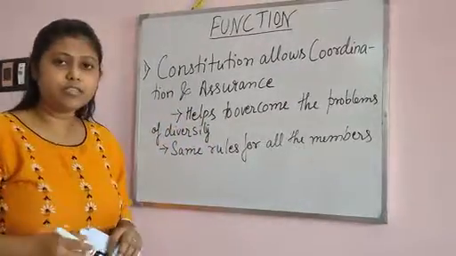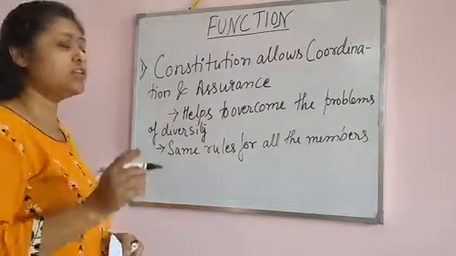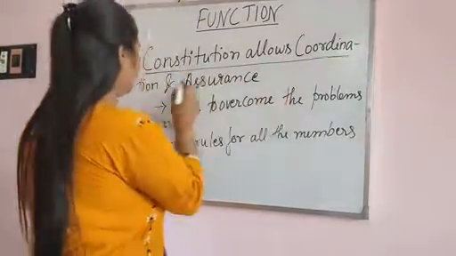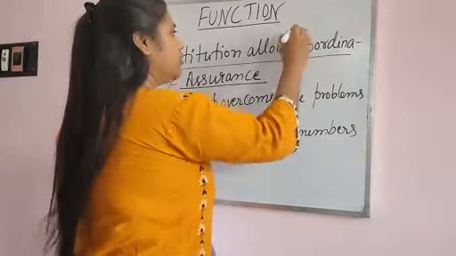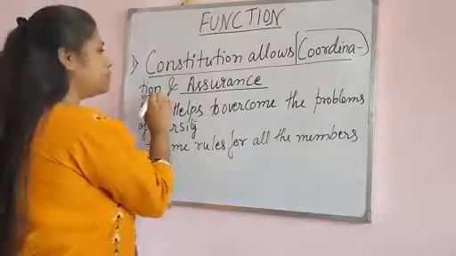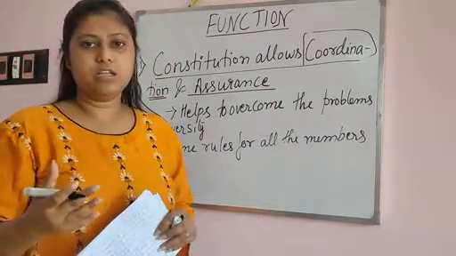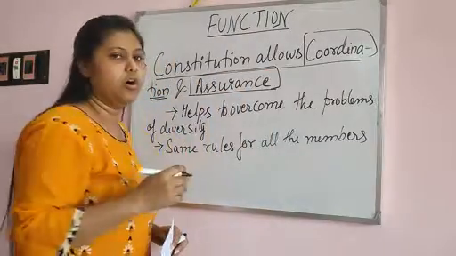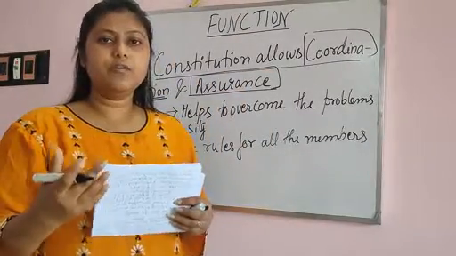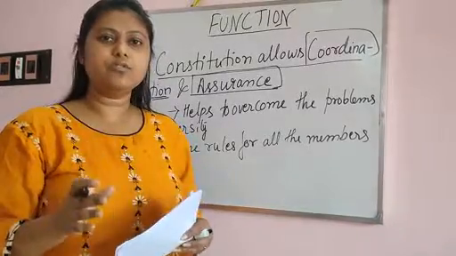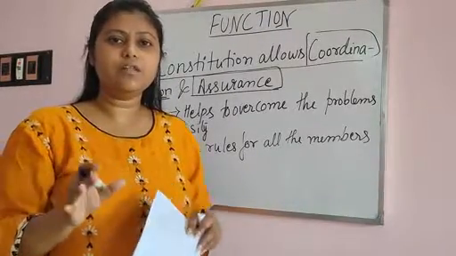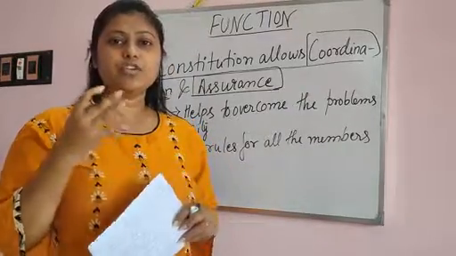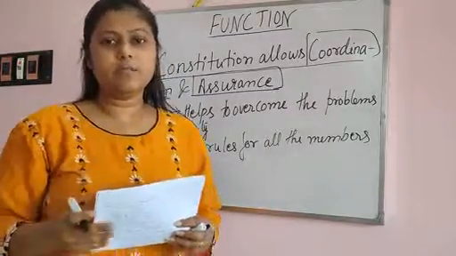So let's see what is the first function. The first function which our constitution always gives is that the constitution allows coordination and assurance. You all know that the word coordination means to cooperate with each other. That means equality. And assurance means fulfilling your wishes or interests, the needs of interest. So we have to know how the constitution will give us coordination and how it helps us to assure and fulfill the needs of the people.